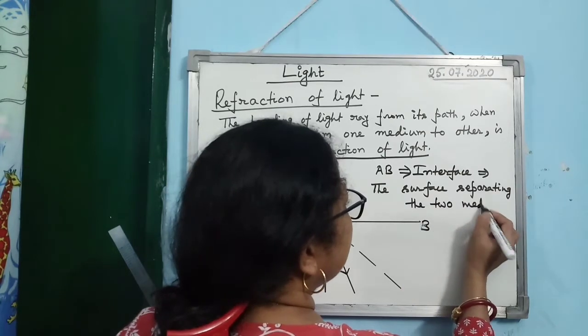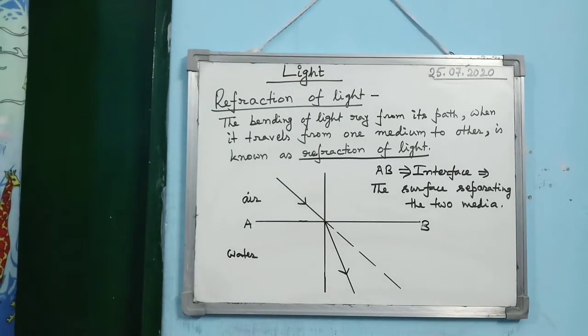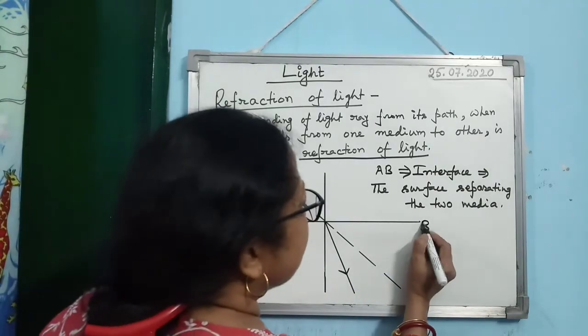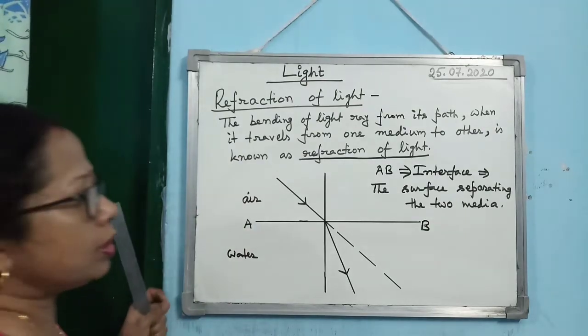You know, media is the plural of medium, so I have written two media. AB is the interface. What is the definition? The surface separating the two media is known as the interface.